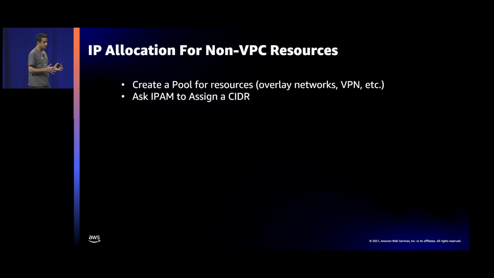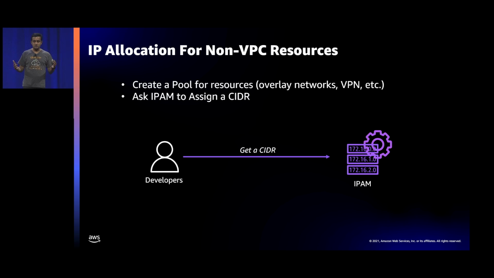But in case you want to build container overlay networks, or you want to get CIDRs for your VPNs, for any other use case apart from VPC, what you can do is call IPAM, and there is an allocate CIDR API. So you can say allocate CIDR 24, so it will give you a /24 CIDR, and then you can take that /24 CIDR and use it wherever you want. For example, you can build a container overlay network, you can give it to your VPNs.